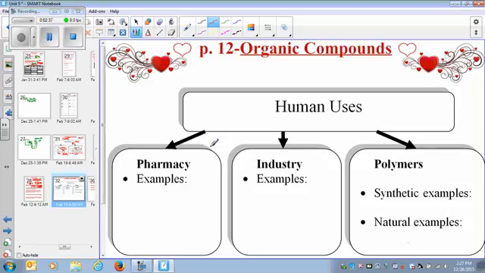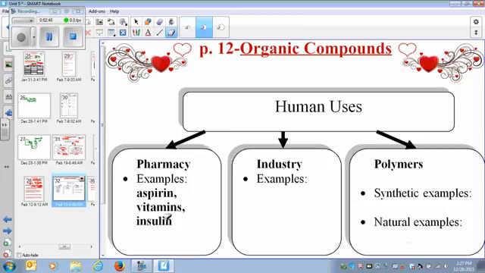In this unit, we will only learn about the human uses of organic compounds. As I said, organic compounds are used for plants, animals, and humans. They have pharmaceutical uses. The aspirin that we eat, the vitamins, the insulin, it all has organic compounds in it. So these are all human uses. We use them in industry as fuels. We use them as polymers, natural polymers and synthetic polymers.